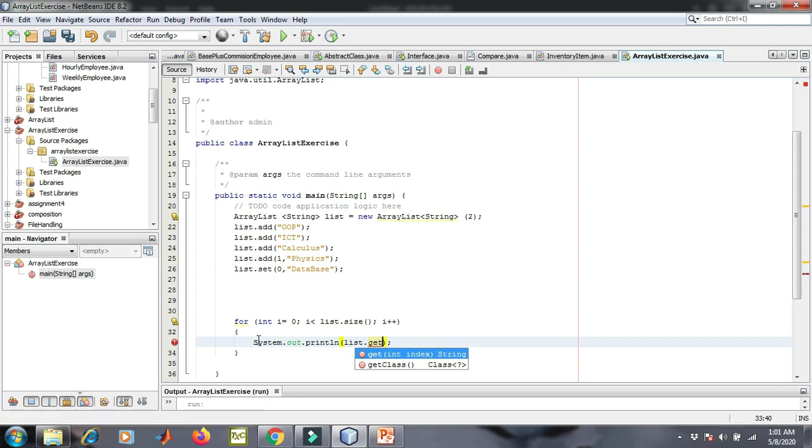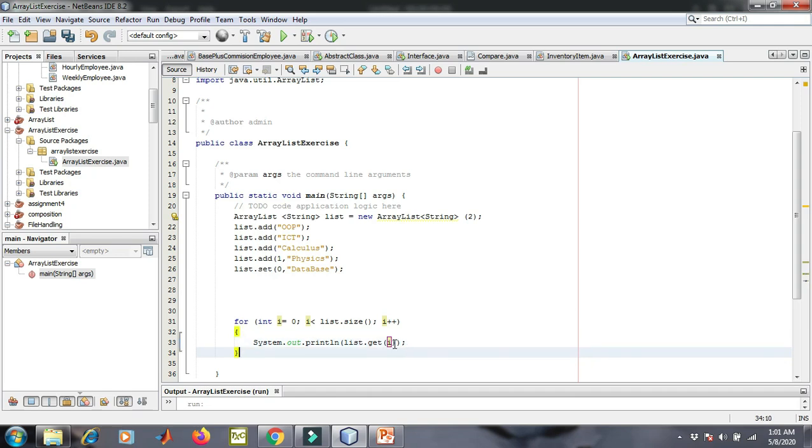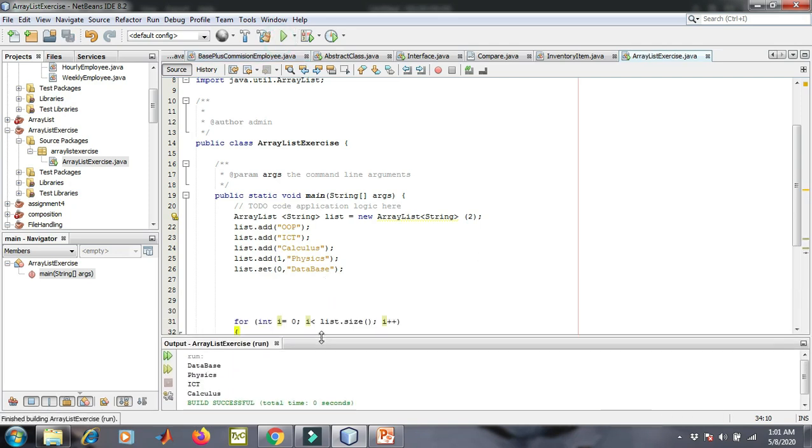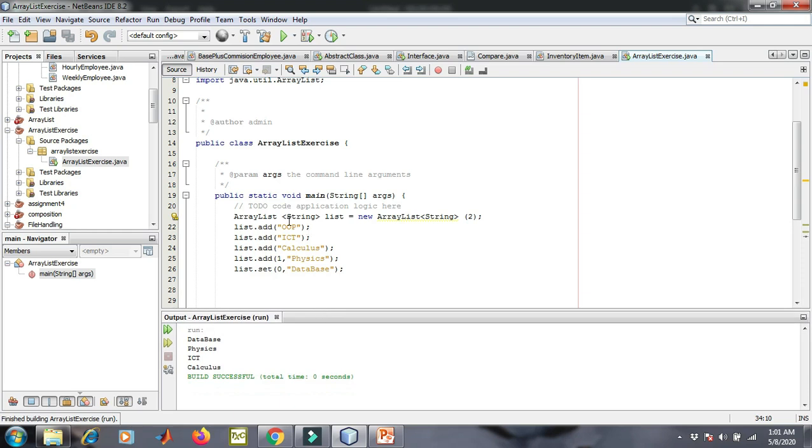As the name indicates, the get will return the value, right? So list dot get, and inside the get function we need to pass the index of which the value is desired, right? So if you want to see the value at index number 0, 1, 2, 3, 4, you will write list dot get i, right? List dot get is again, I'm telling you, a useful function. It is used for accessing the value of the indexes of the list. We cannot use the square bracket here, so we will always use the get function. Let's see what is the output. So here we can see that the 0 index was initially OOP and it has now been replaced with database.